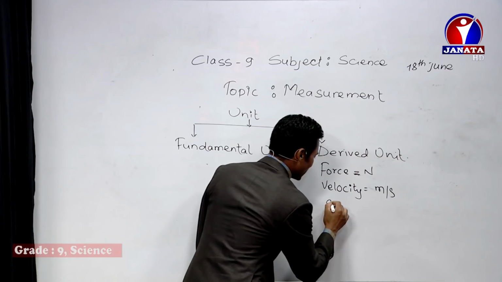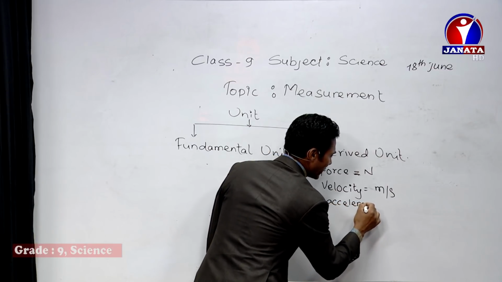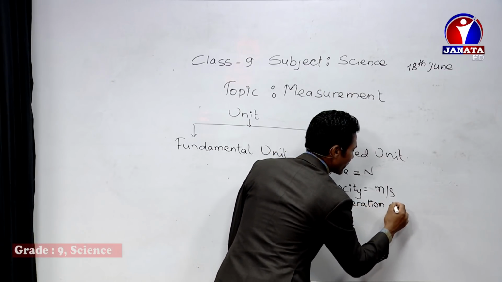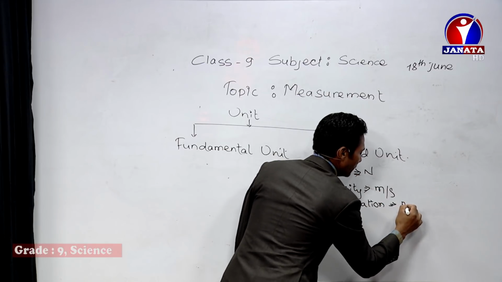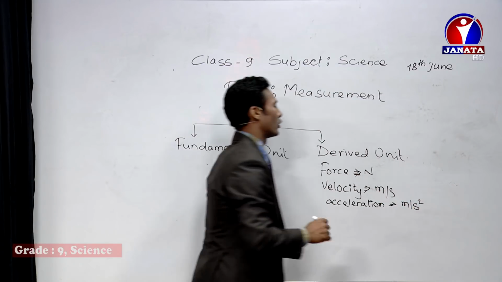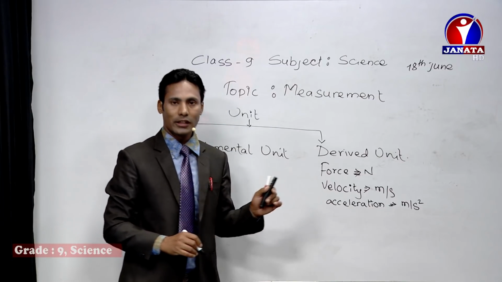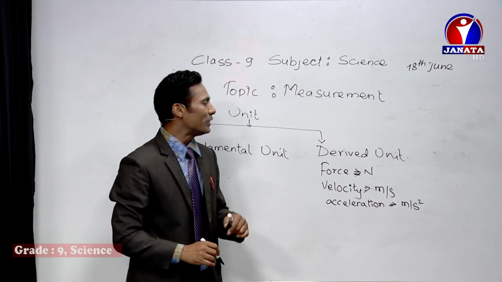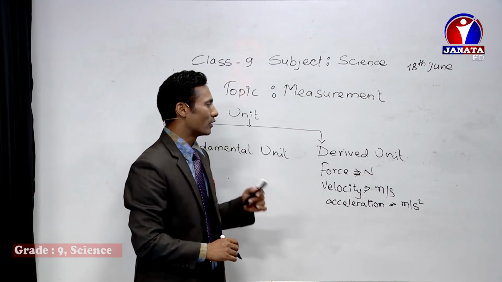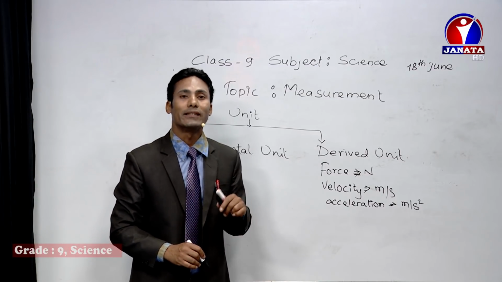Similarly, the unit of acceleration is meter per second square. This is also a derived unit. Another definition for derived units: the units which can be expressed in terms of fundamental units are called derived units.